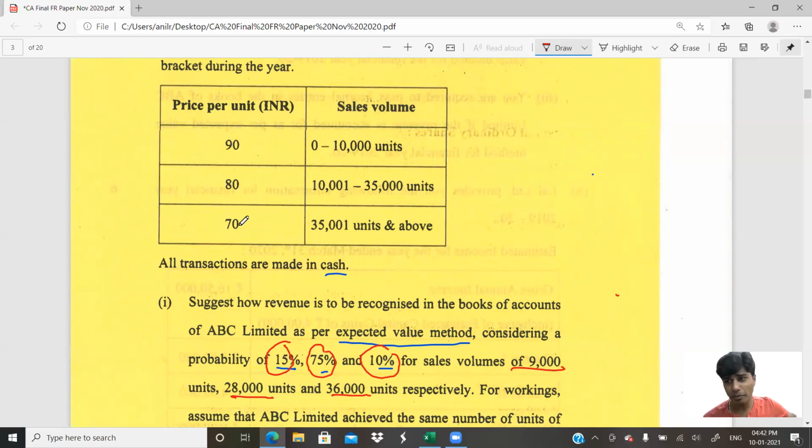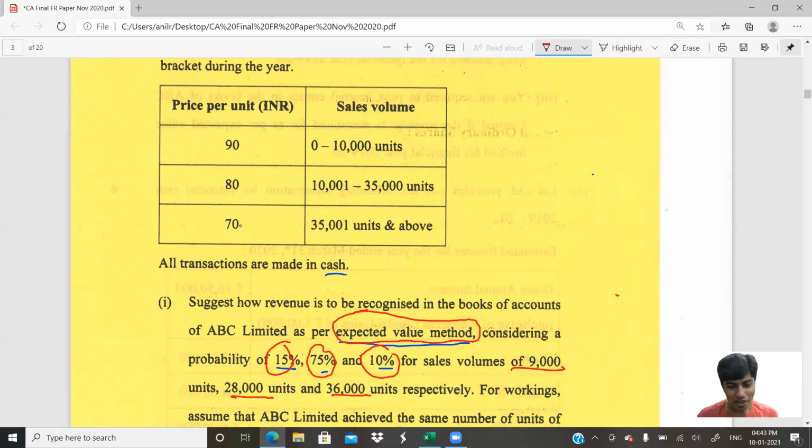There are a lot of materials that I have come across. Few do it this way, few do it that way. If you ask me, I'll say stick to the standard. The standard says expected value method. It is quite evidently given to us in the question also. So what is it called? It is called the expected value method. Let us circle this. It is the expected value method. If you can observe, it is not the expected number of units. It's expected value. Expected value.